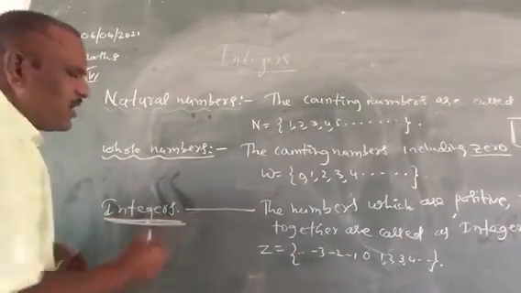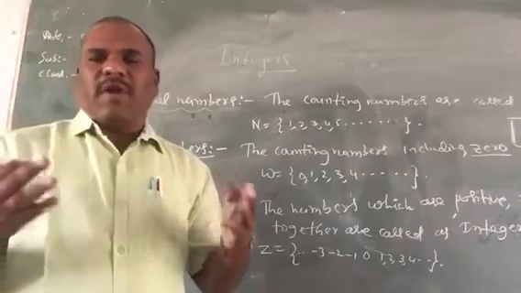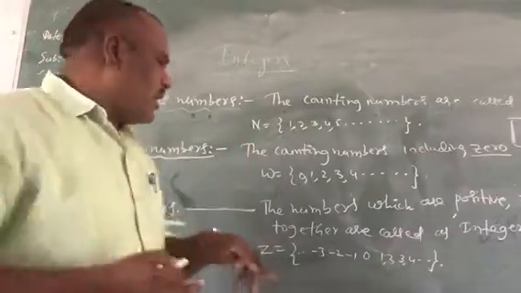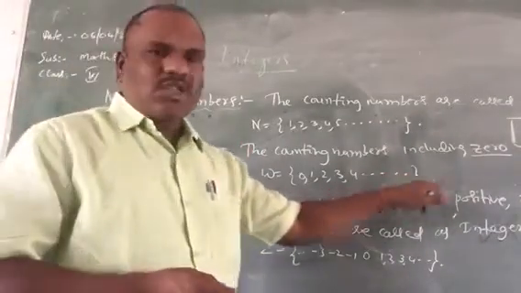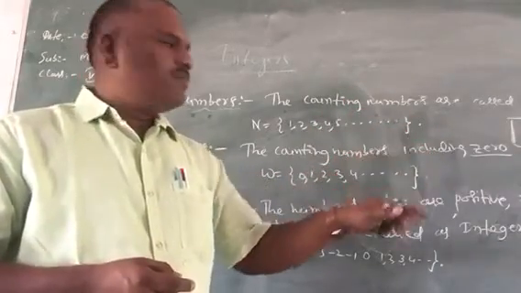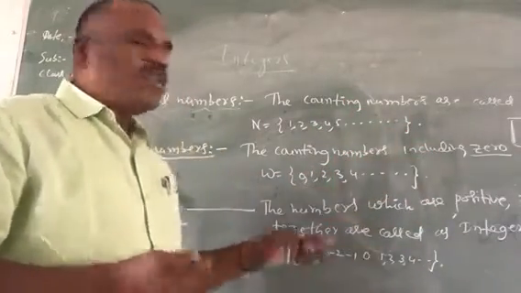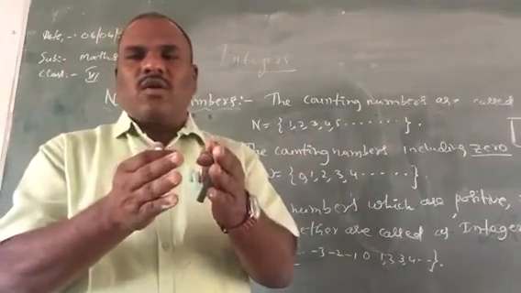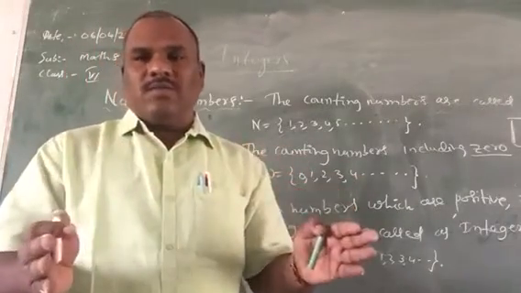Now today let us discuss integers, children. So what are called integers? Integers means the numbers which are positive, 0 and negative numbers together are called integers.